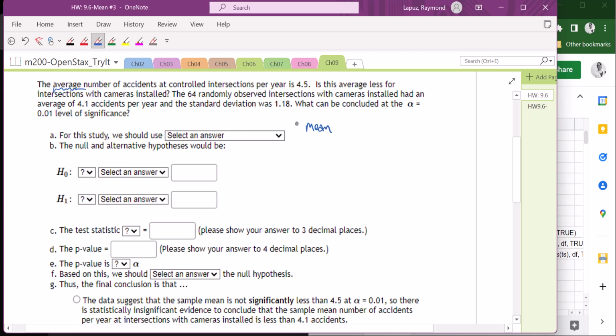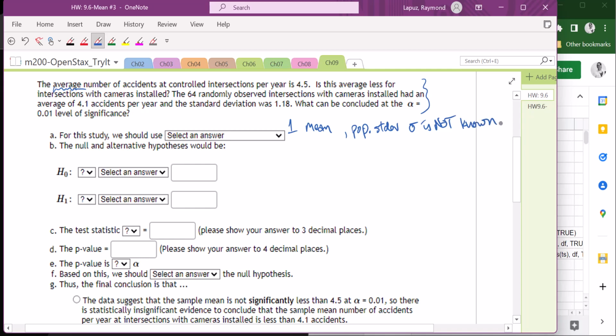So one mean, and as I look through this information, I don't see anything about the population standard deviation being given. So the standard deviation sigma, the population standard deviation, is not given or not known.